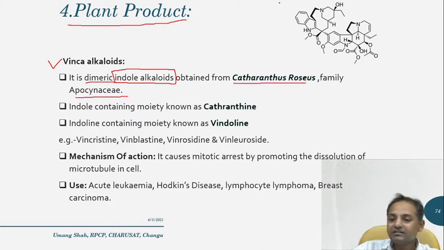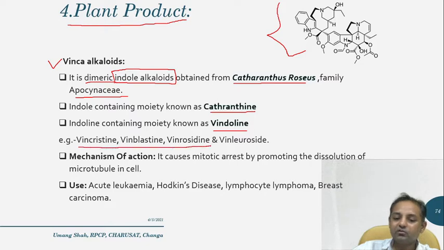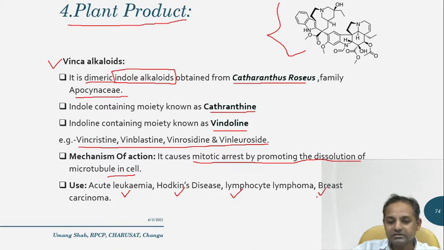In vinca, this is the structure of vincristine. The indole-containing part is called catharanthine and the indoline-containing part is called vindoline. Other examples of the vinca alkaloids are vincristine, vinblastine, vinrosidine, and vinluroside. The mechanism of action of these vinca alkaloids is that they cause mitotic arrest by promoting the dissolution of the microtubule, and they are basically used in acute leukemia, Hodgkin's disease, lymphocytic lymphoma, and breast cancer.